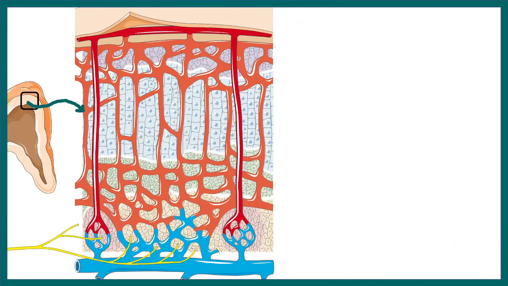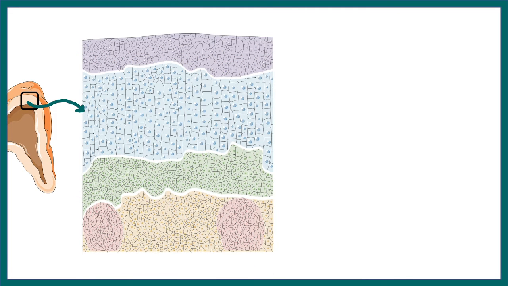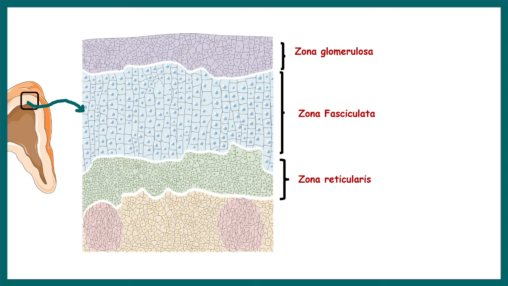Okay, now let's talk about adrenal cortex. In this small cross section of adrenal cortex, if we remove the blood vessels, we would see there are zonations. The outer zone is known as zona glomerulosa, the middle zone is known as zona fasciculata, and the inner zone is known as zona reticularis.